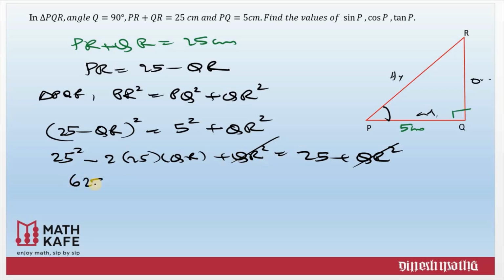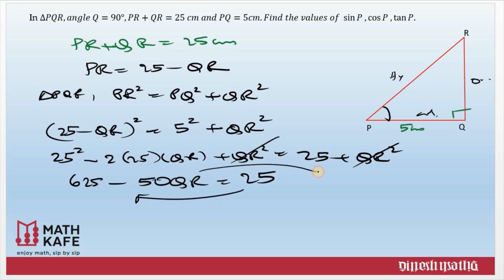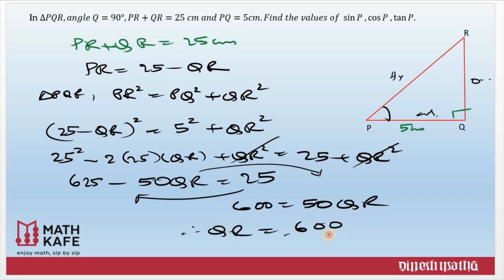Now this is 625 minus 50 QR equal to 25. I'm taking 25 to the left side, and 50 QR goes to the right side. So 600 is equal to 50 QR, or QR equal to 600 divided by 50, cancel that, 60 by 5, that's equal to 12. And as PR plus QR is equal to 25, QR is equal to 12, and PR will be what? 13 centimeters. PR is 13 centimeters and QR is equal to 12 centimeters. This is the normal way of doing it for descriptive answers.